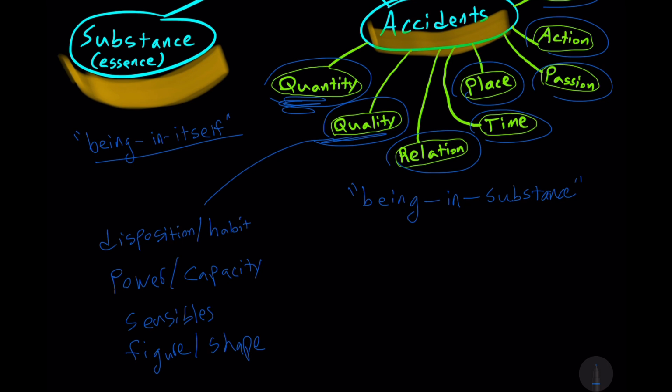Now, powers or capacities are attributes that are of an ability. Man has the power to see. An eagle likewise has the power to see, though it is much stronger than our power. Matter, in general, so to speak, has the power to pull by having the force of gravity. That is, matter attracts matter.